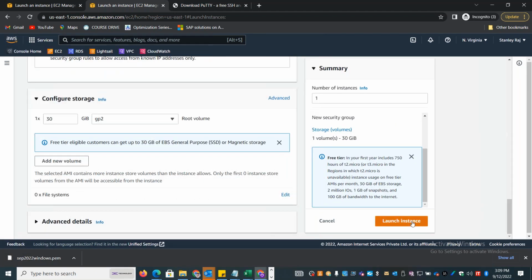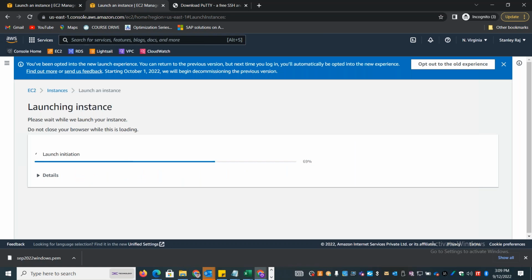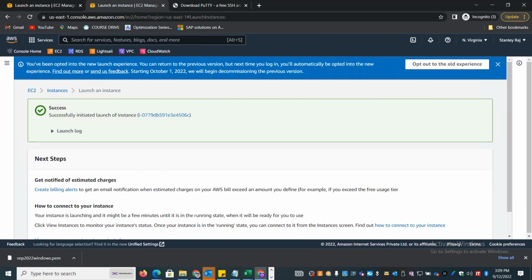I'll go and launch it. Once I complete the demo, you all have to go and practice creating a new AWS account, create a Linux server and a Windows server, and practice it on your own.